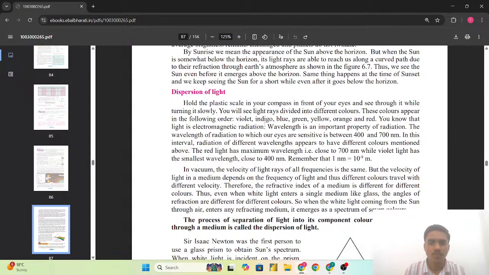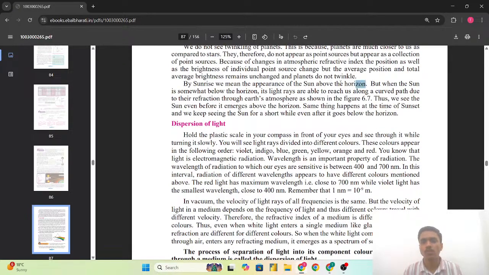By sunrise, we mean the appearance of the sun above the horizon. But when the sun is somewhat below the horizon, its light rays are able to reach us along a curved path due to their refraction through Earth's atmosphere, as shown in figure 6.7. Thus we see the sun even before it emerges above the horizon. The same thing happens at the time of sunset, and we keep seeing the sun for a short while even after it goes below the horizon.